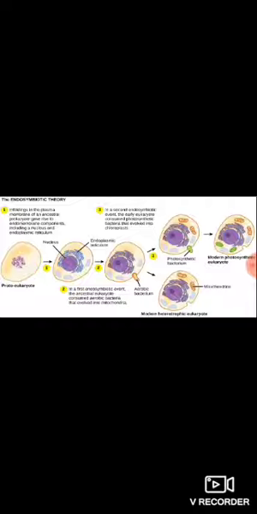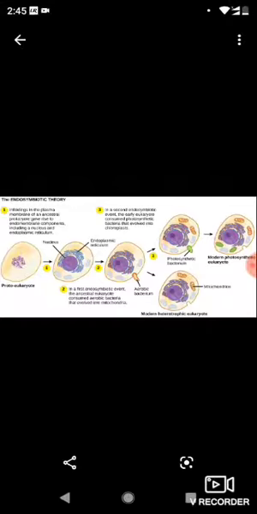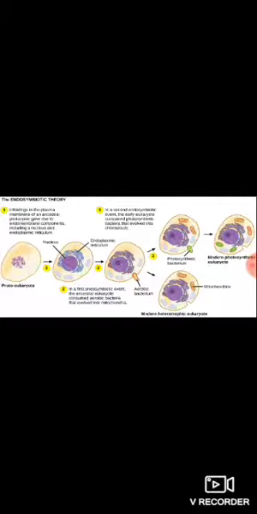Next, the predators captured the aerobic bacteria as well as photosynthetic bacteria. First, it engulfed the aerobic bacteria, which evolved into the mitochondria, and second, it consumed the photosynthetic bacteria, which evolved into the chloroplast.